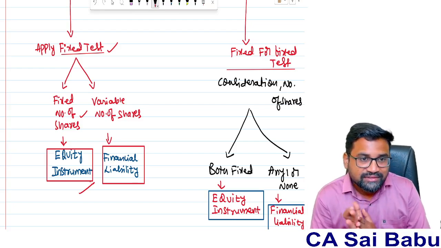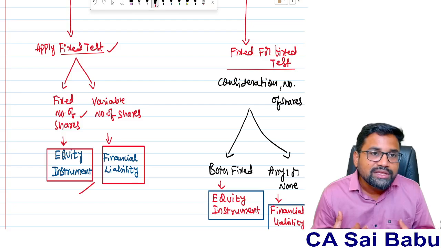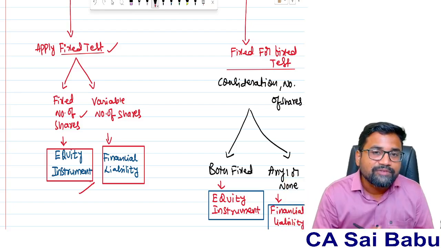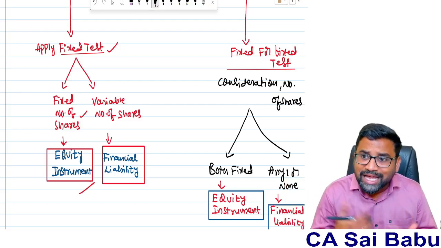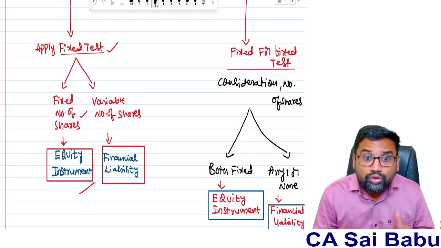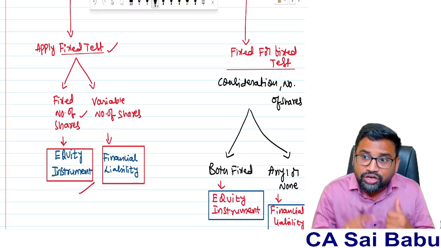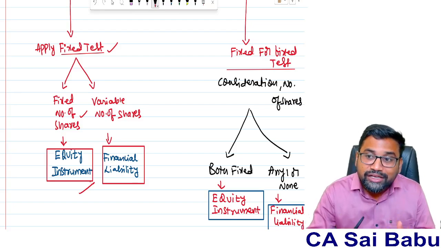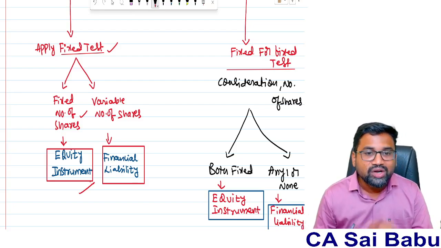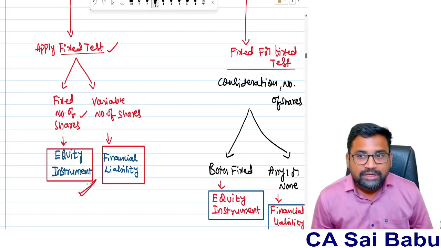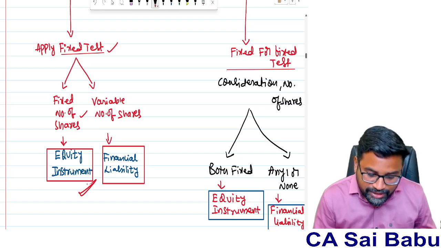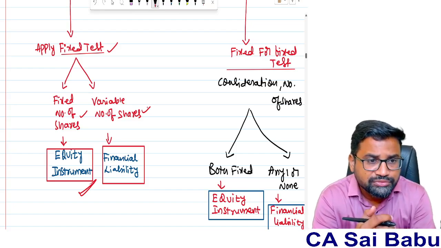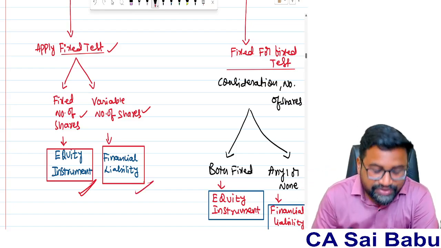Very interesting. So basically what students thought is, if a liability is going to be settled in the form of equity shares, obviously we have to treat it as a liability only. But the standard says no. If the contract is non-derivative in nature, you apply the fixed test. If the number of equity shares to be issued is fixed, then you treat that as your equity, not a financial liability. Suppose you are going to settle that contract by issuing a variable number of shares. Variable number of shares means you don't know how many shares you are going to issue. In such a situation, treat that as a financial liability.